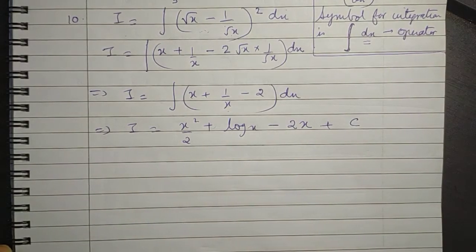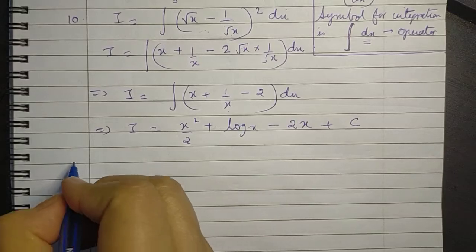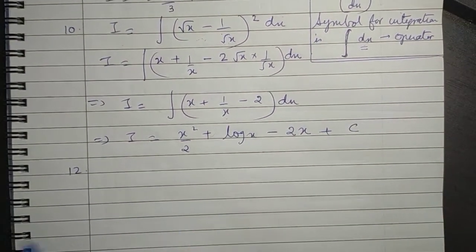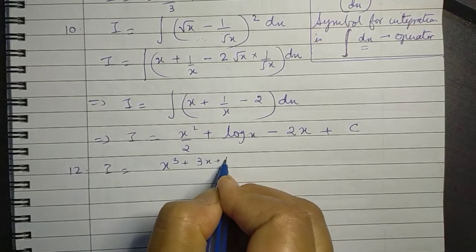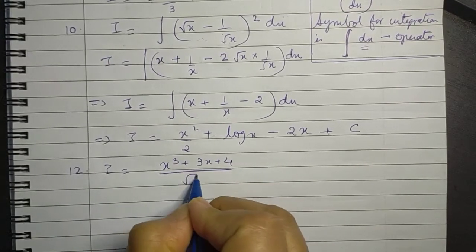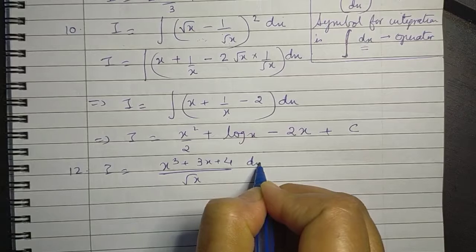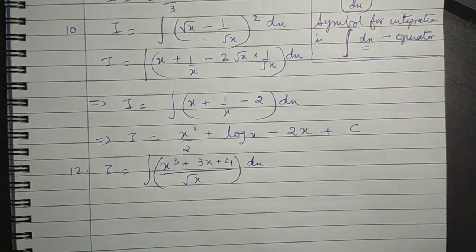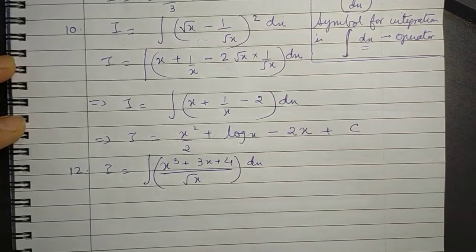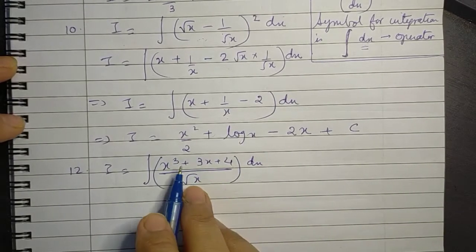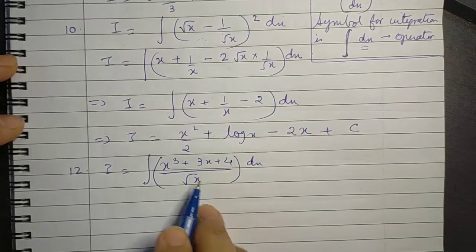Now in the same way, if we take question number 12, what do we get? I is equal to the integral of x cube plus 3x plus 4 upon square root of x, into dx. Before, we haven't done the formula for the integral of a quotient of two functions.